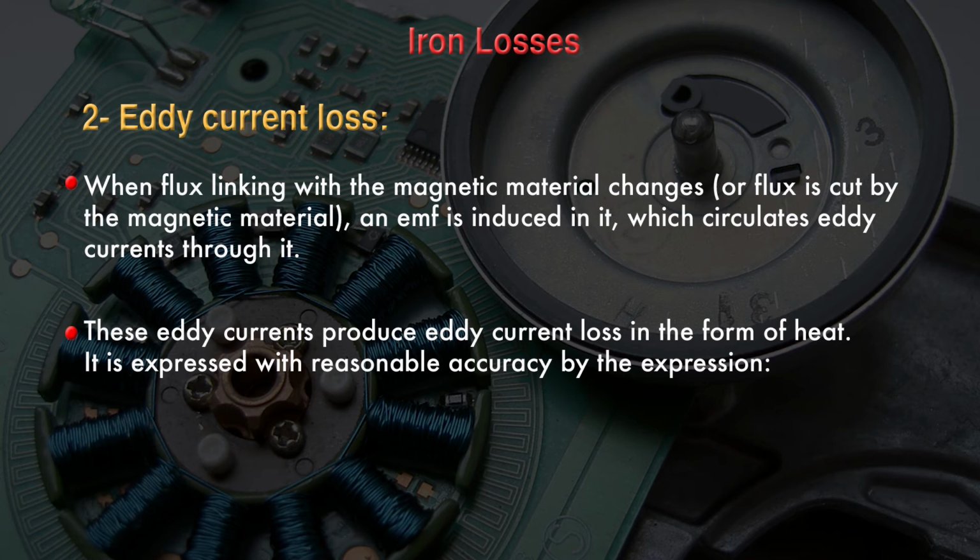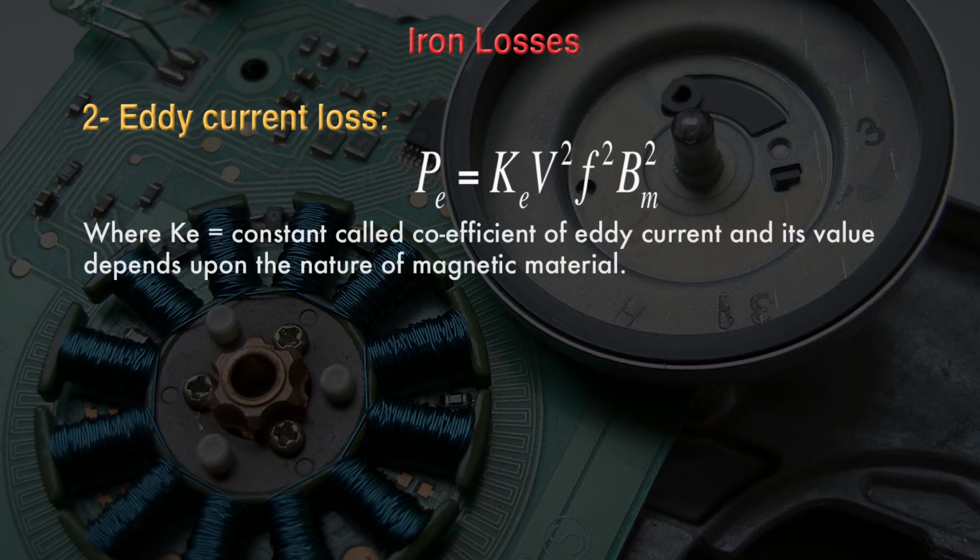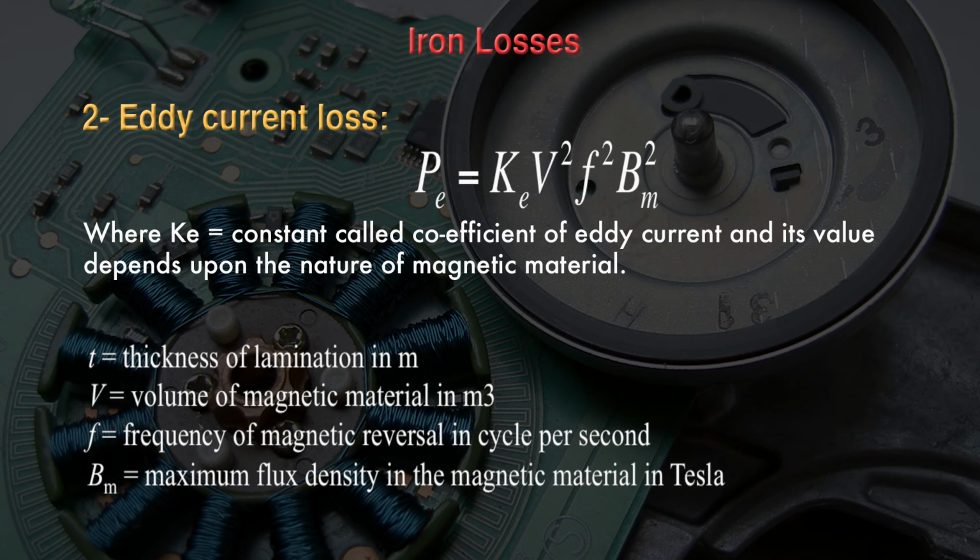It is expressed with reasonable accuracy by this expression: P_E, the eddy current loss, is equal to K_E t squared, V, F squared, B_m squared, where K_E is a constant called the coefficient of eddy current, and its value depends upon the nature of the magnetic material. t is the thickness of the lamination, measured in meter, V is the volume of the magnetic material in cubic meter, F is the frequency of magnetic reversal in cycles per second, and B_m is the maximum flux density in the magnetic material, measured in Tesla.